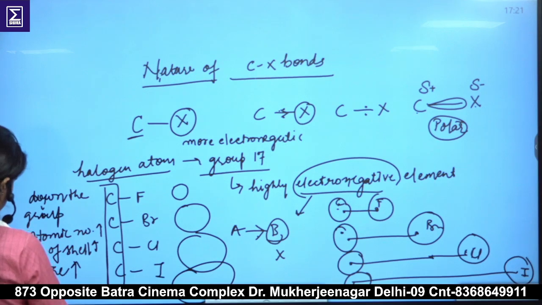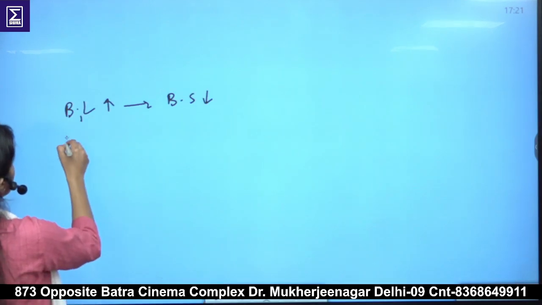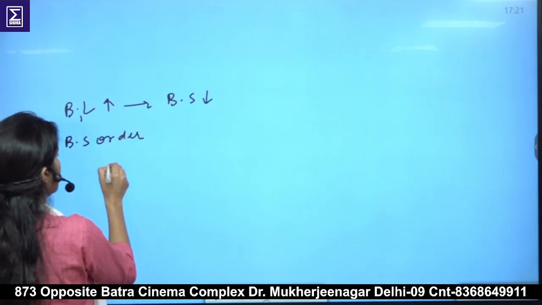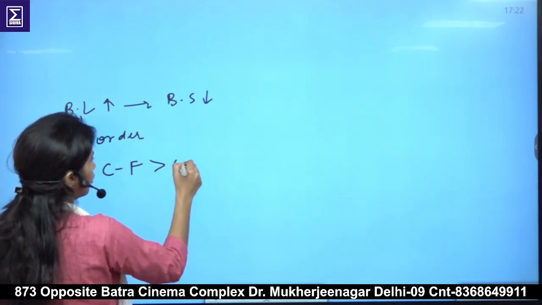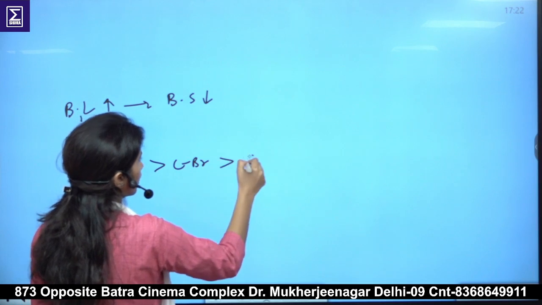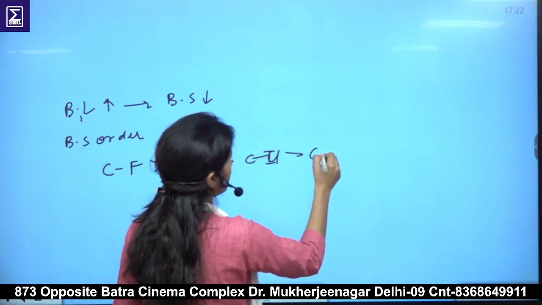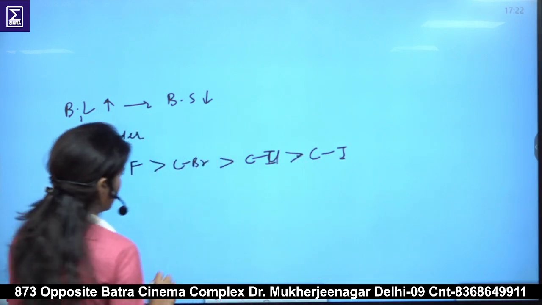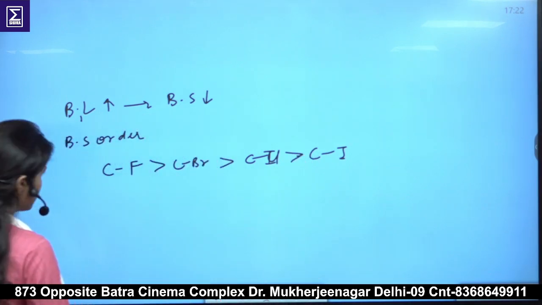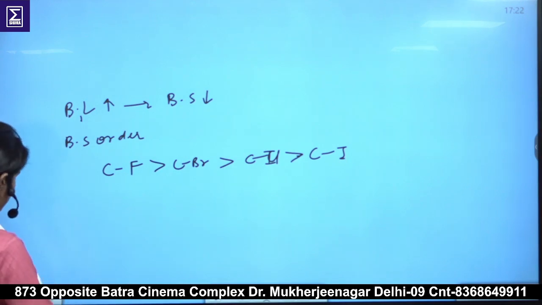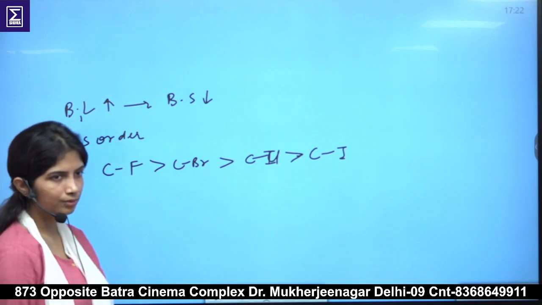So the bond strength order will be: carbon fluorine bonds will be stronger than carbon chlorine, which is stronger than carbon bromine, and then carbon iodine. Okay. So next we will come to the preparation methods of these compounds. Okay. Thank you.